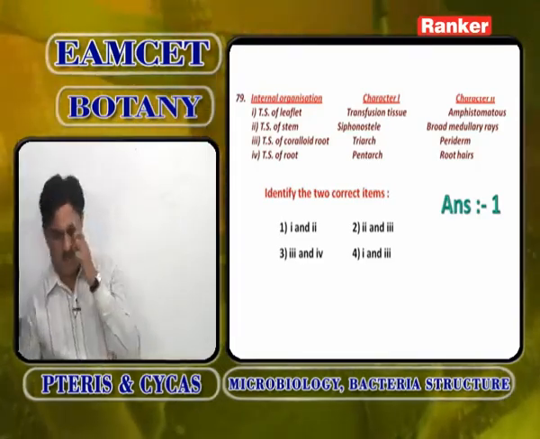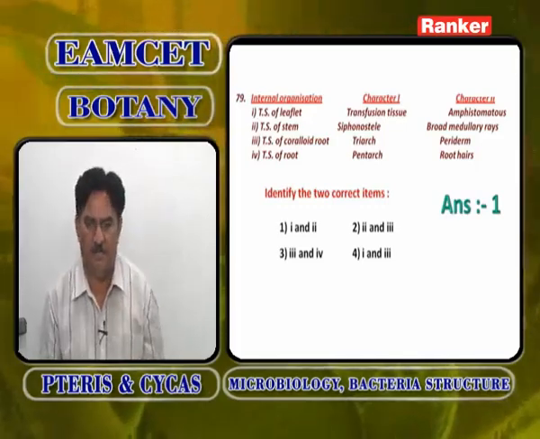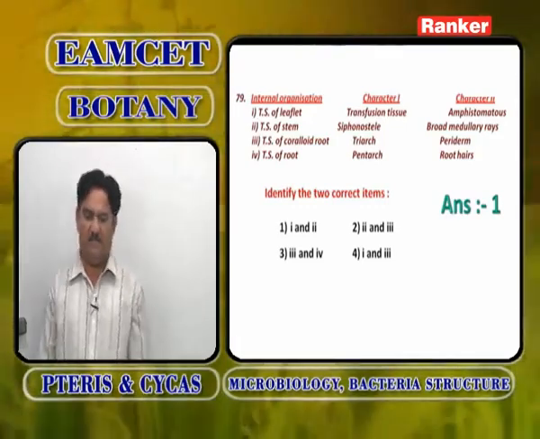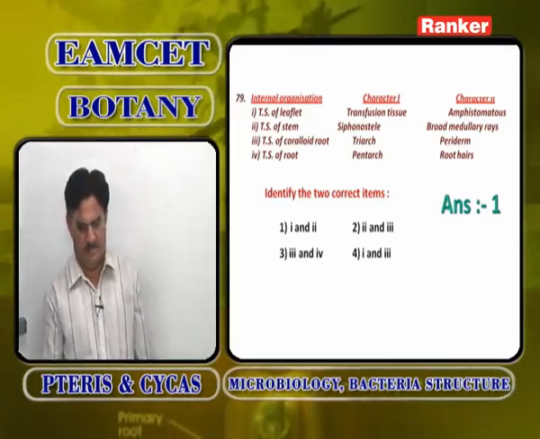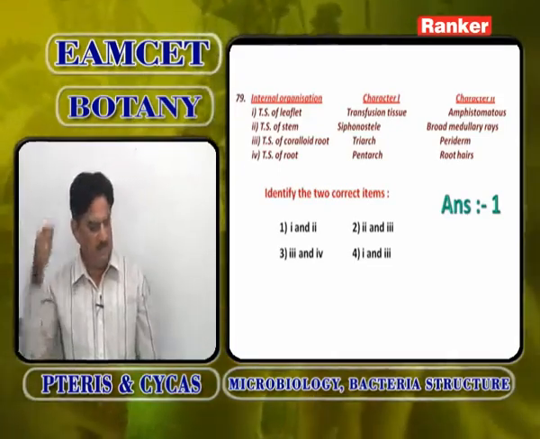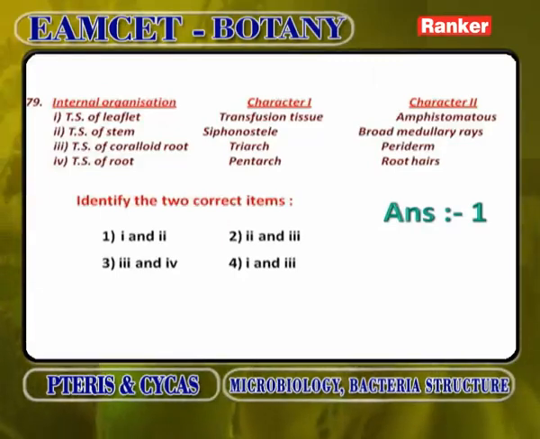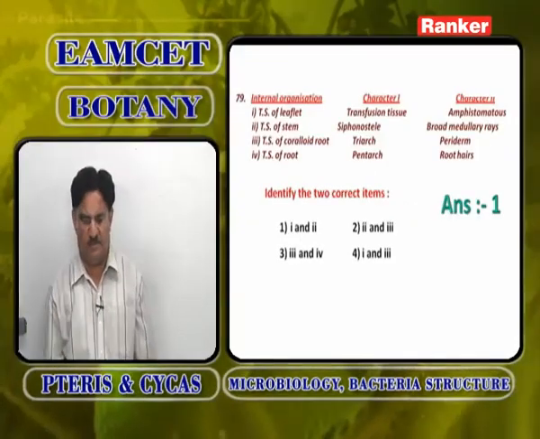Amphistomatous means equal number of stomata are present on upper epidermis and lower epidermis. Transfusion tissue is present, which helps in lateral conduction. Just now we explained about transfusion tissue. TS of stem is siphonostele. Here the answer is 1 and 3, not the first option, it is the fourth option.